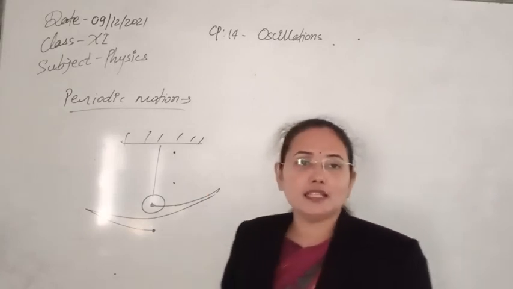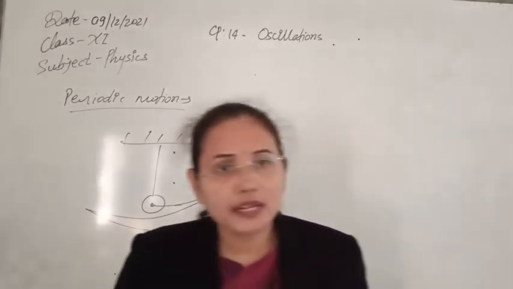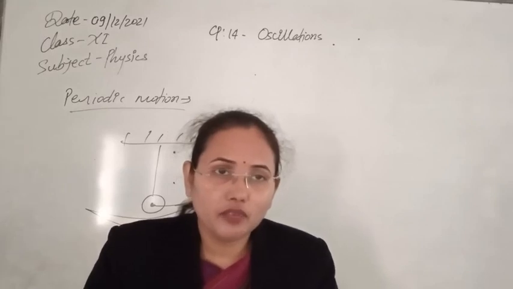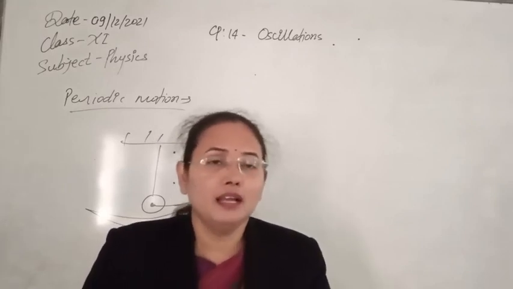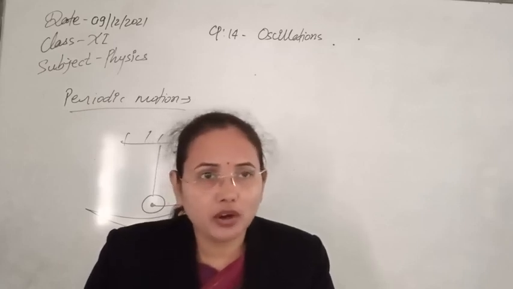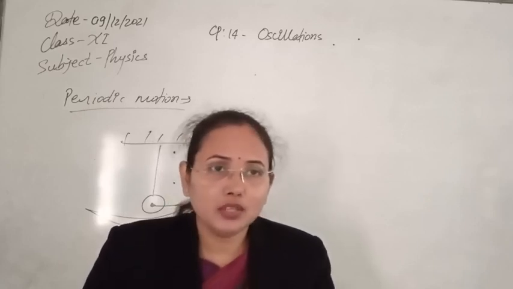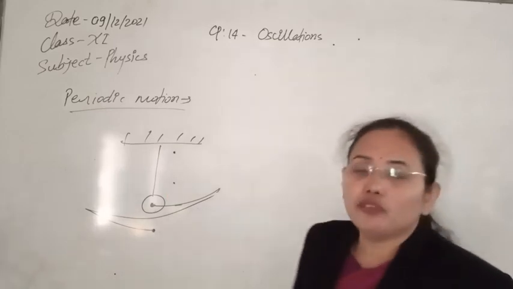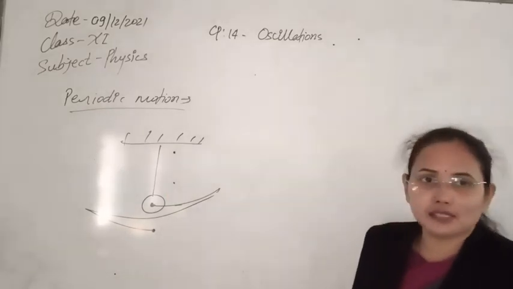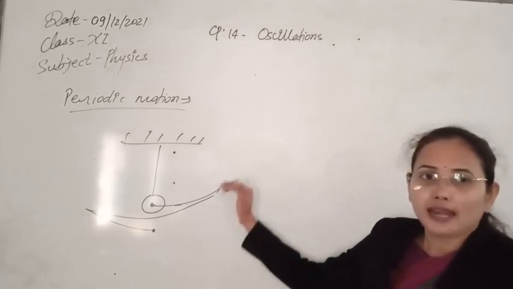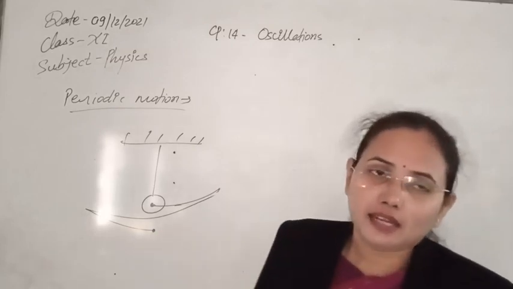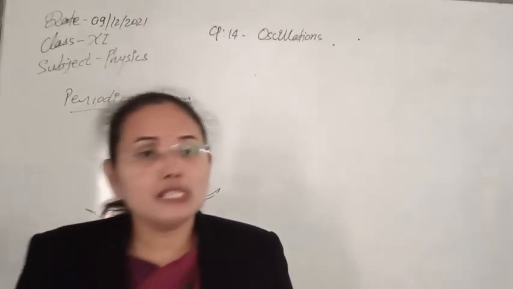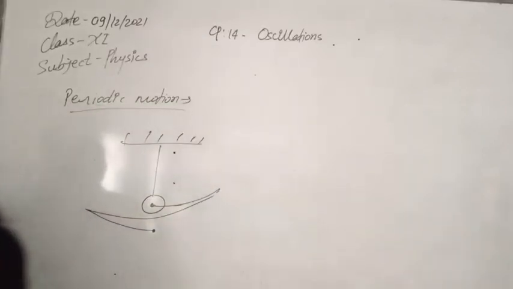In one oscillation, the time taken is known as the time period. So after completion of one time period, it again starts to follow its original path, and that's why its motion is also periodic. Also in terms of length, the length covered in one oscillation is known as its wavelength, and after completion of one wavelength, again it is repeating its path, which is also periodic motion. So it means all vibratory or oscillatory motions are periodic in nature.